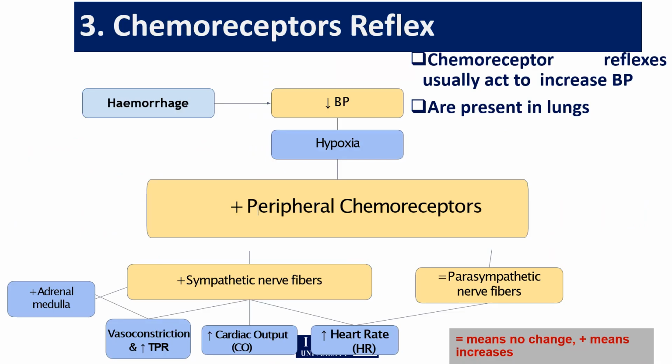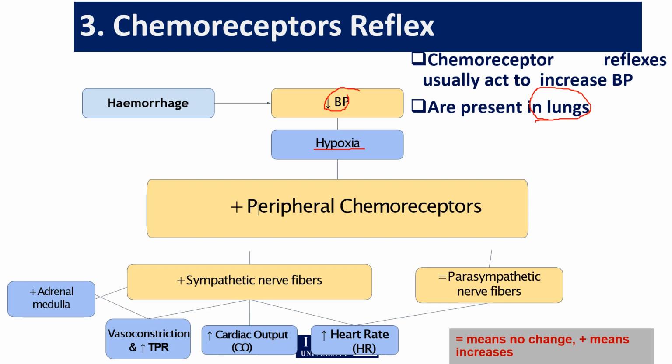The second one is the chemoreceptor reflex. These receptors are present in the lungs. As the word notes, chemo means chemicals, so they sense the chemicals present in the blood. When, for any reason, the blood pressure decreases, due to low blood pressure or hypotension, hypoxia will occur. Hypoxia means low oxygen in the blood.